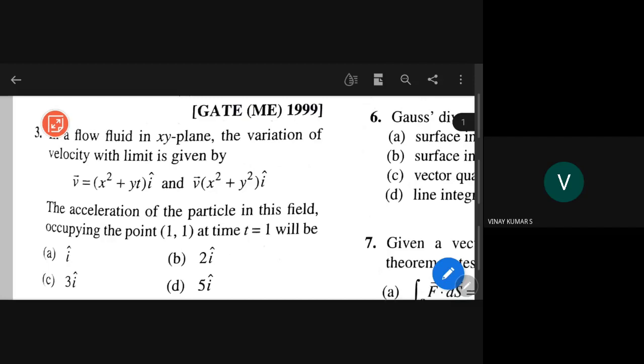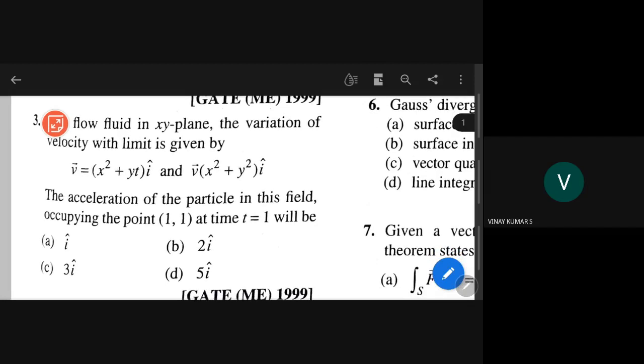Here we have a function that is v bar. v bar is a function of time, t is there. So simply, in order to get acceleration, you have to do dv bar by dt, and then evaluate when t is equal to 1.